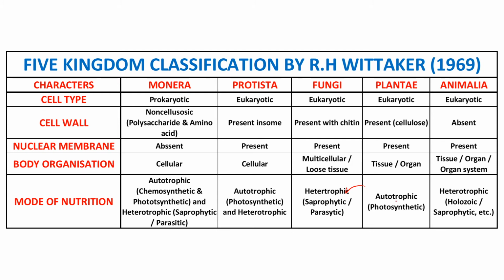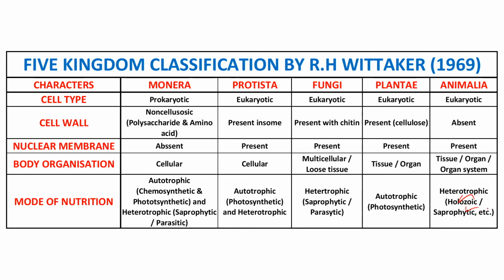Next, plants are autotrophic, meaning the same photosynthesis. Most plants are autotrophic. There are a few exceptions among plants, but the maximum are autotrophic. Next, Animalia. In the Animalia, it is heterotrophic. All animals are heterotrophic, whether it may be a human being, cow, donkey, sheep, goat, or whatever it may be. They depend on other organisms for food and energy. It may be holozoic or saprophytic and so on.